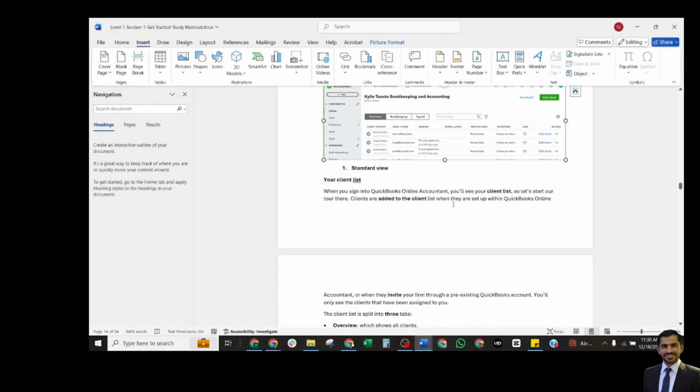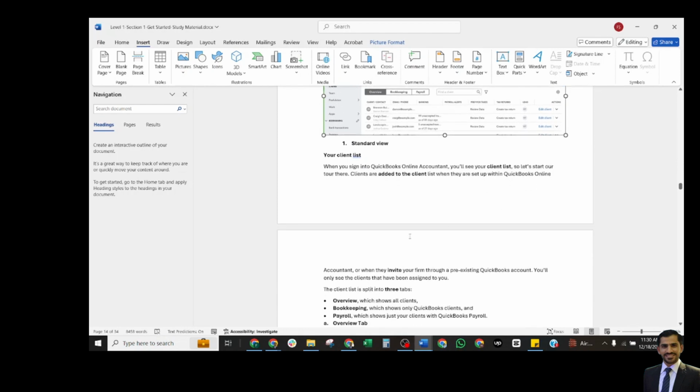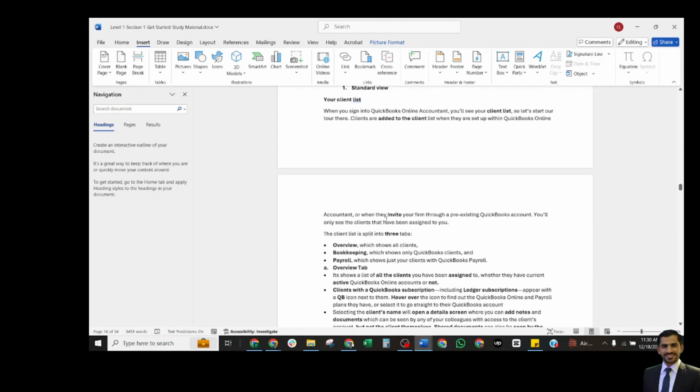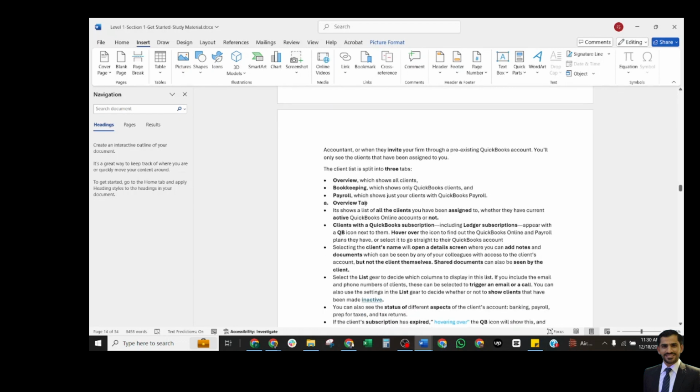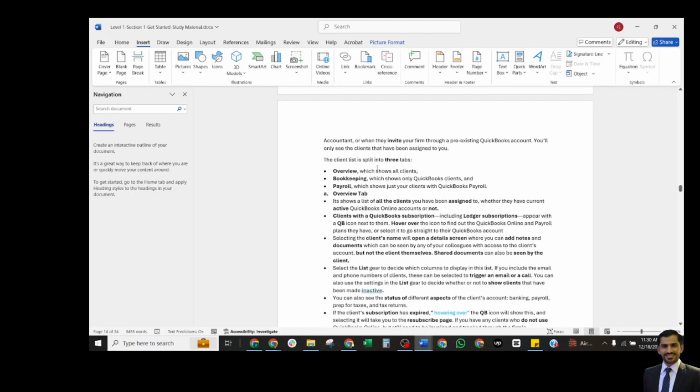Clients are added to the client list where they are set up in QuickBooks Online Accountant, or when they invite your firm to a pre-existing QuickBooks account. You shall only see the clients who have been assigned to you. If you are an accountant, in the first step the client sends you access to their books, and you will see only those clients whose access has been granted to you. The client list is split into three tabs: overview tab, bookkeeping tab, payroll tab.